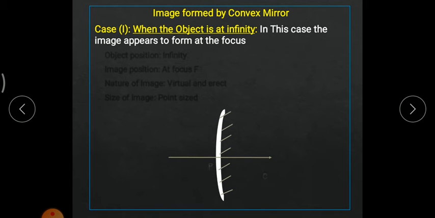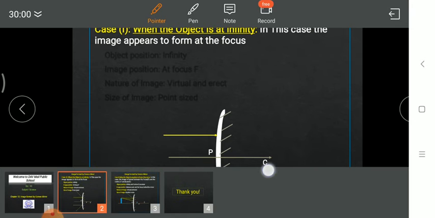So again, the same thing. This is a convex mirror. This center is termed the pole. This line is the principal axis, and it would have a center of curvature also. The imaginary hollow sphere is created over here. This is the center of that imaginary hollow sphere, and that is the center of curvature.